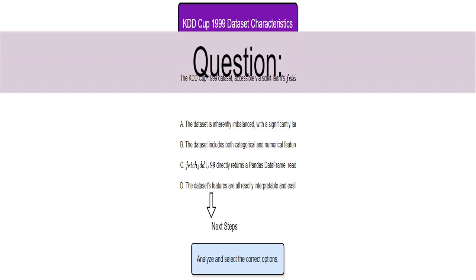This statement checks if the dataset has a class imbalance. Class imbalance happens when one category has far more examples than others. In this case, are there many more normal network connections than attacks? That's what this statement is about. We need to know if that's a characteristic of this particular dataset.